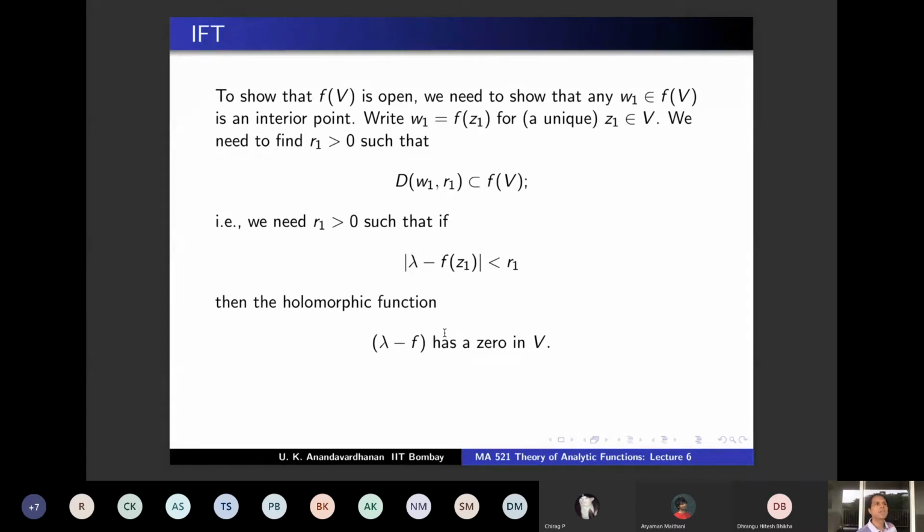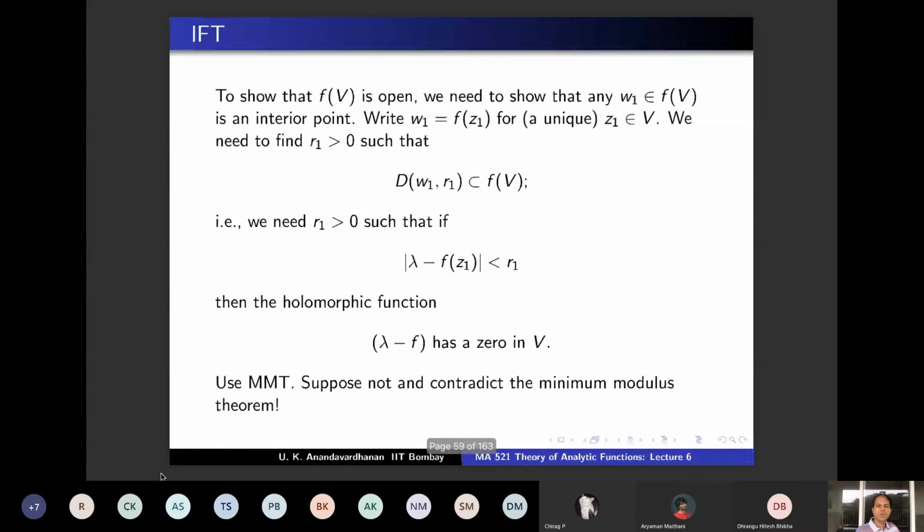And that will show that λ − f has to have a 0, because otherwise MMT, the minimum modulus theorem, is contradicted. So this is the argument: use MMT, suppose not, and contradict the minimum modulus theorem. So let's do that.